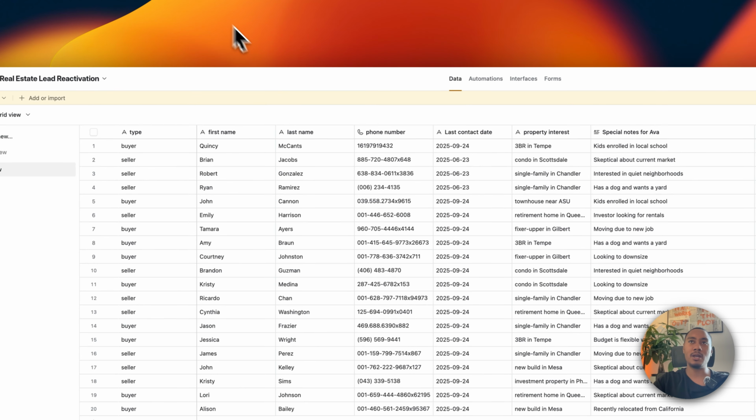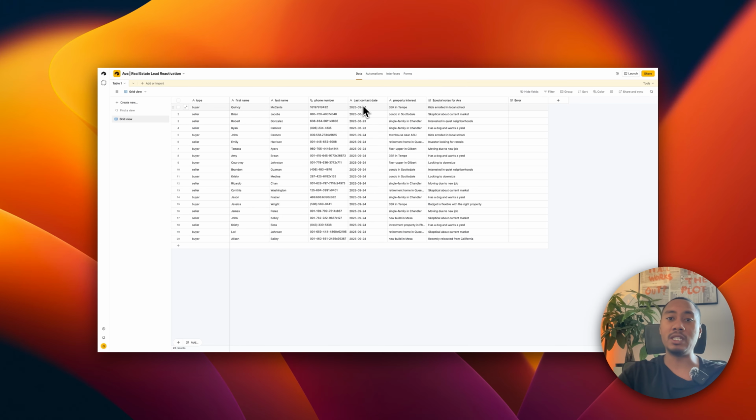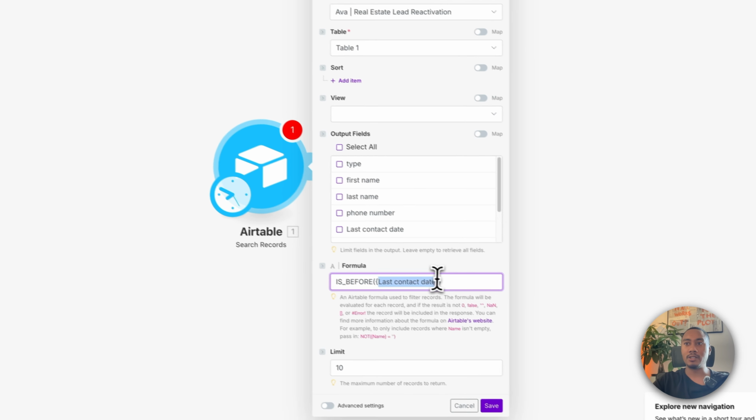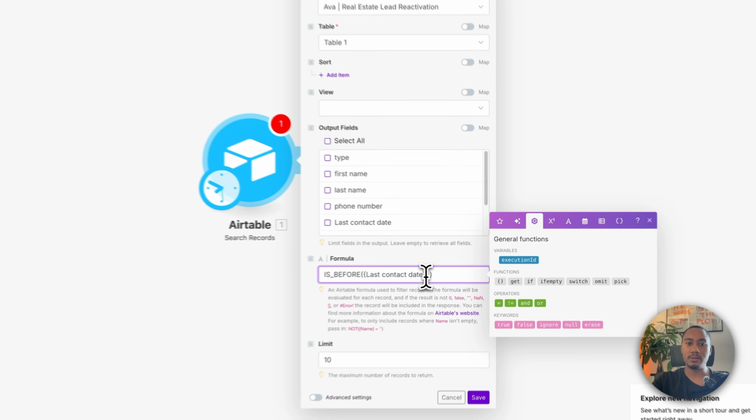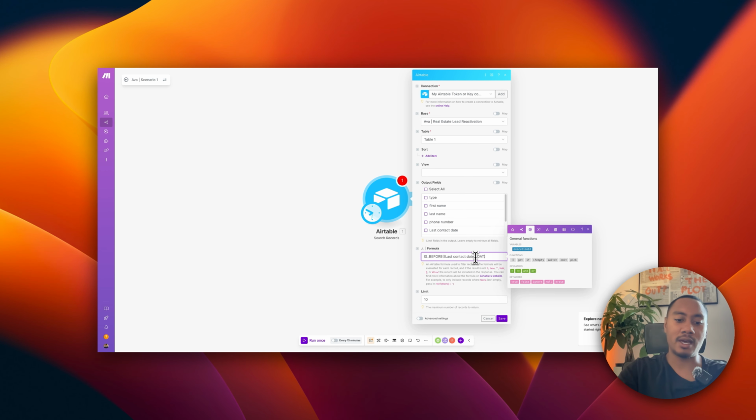Now, keep in mind that this needs to be exactly the same as how you have it labeled here. If not, it won't properly filter this column, which we need to determine how long it's been since the last contact date, right? So again, just keep that in mind. So Last Contact Date, then a comma, and then we're going to use the DATEADD function, all caps, with open and close parentheses. Inside the parentheses, we're going to add TODAY in all caps, with open and close parentheses.